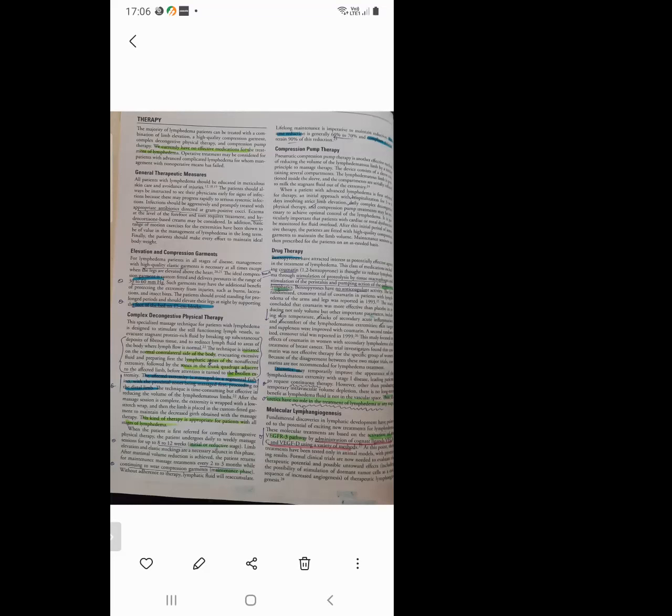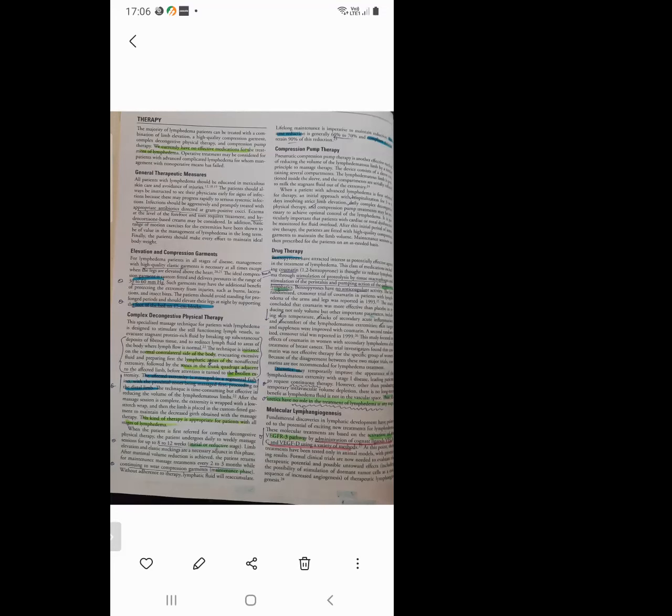The diuretics may temporarily improve the appearance of the lymphedematous extremity in stage 1 disease, very, very important, leading patients to request continuous therapy. However, other than producing temporary interstitial depletion, there is no long-term benefit, as lymphedema fluid is not in the vascular space.